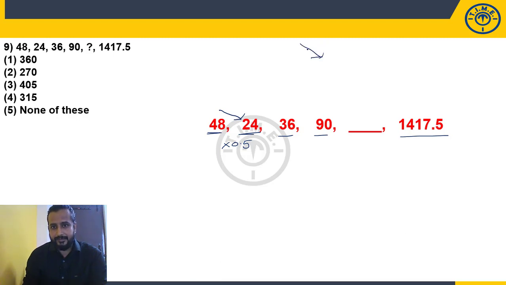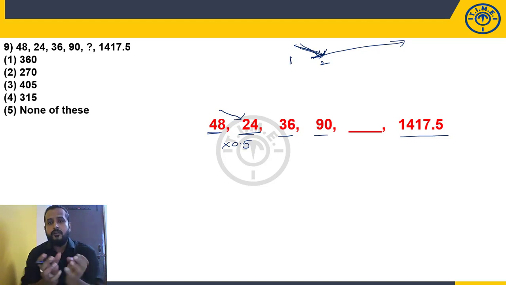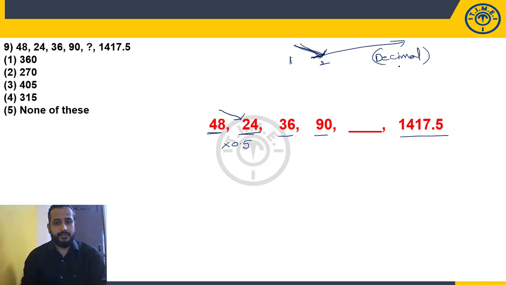If the second number is exactly half of the first number, or closest to half of the first number, it need not be 24, it can be 25, 26, 23. So closest to half of the first number, then you can apply decimal logic. This is one clear indication. Or in the given numbers, if you find decimals, then also you can apply decimal logic.